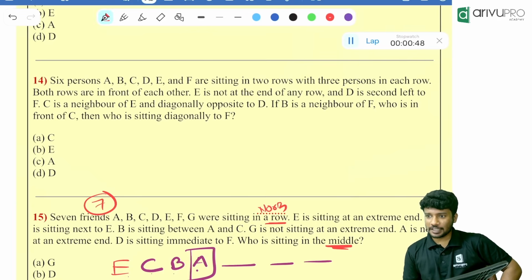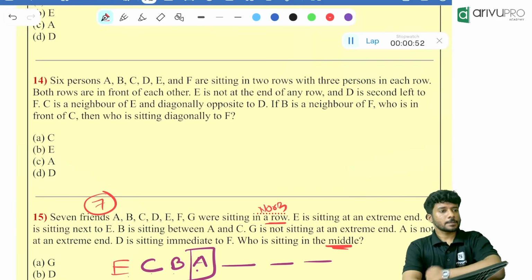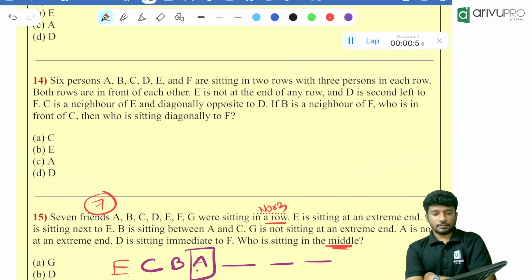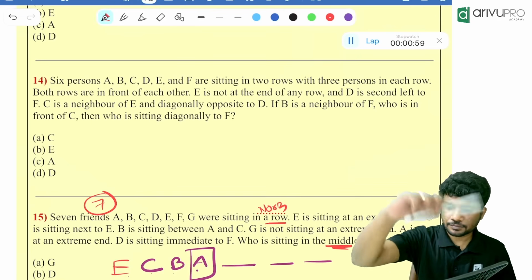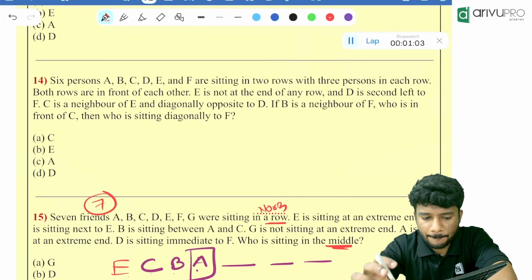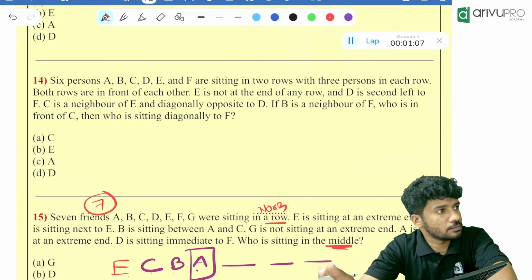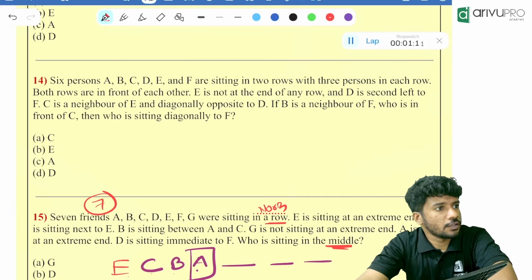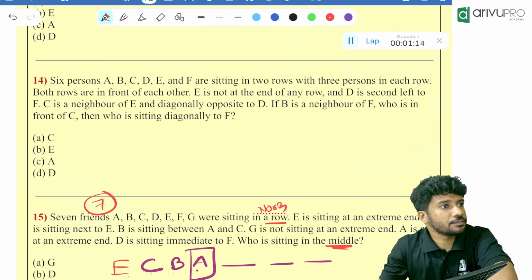If you are not getting, once I start discussing, you can listen. 20 more seconds.